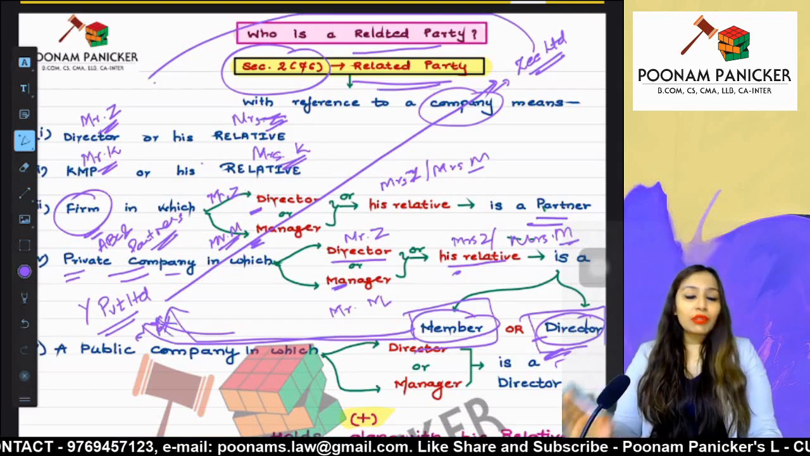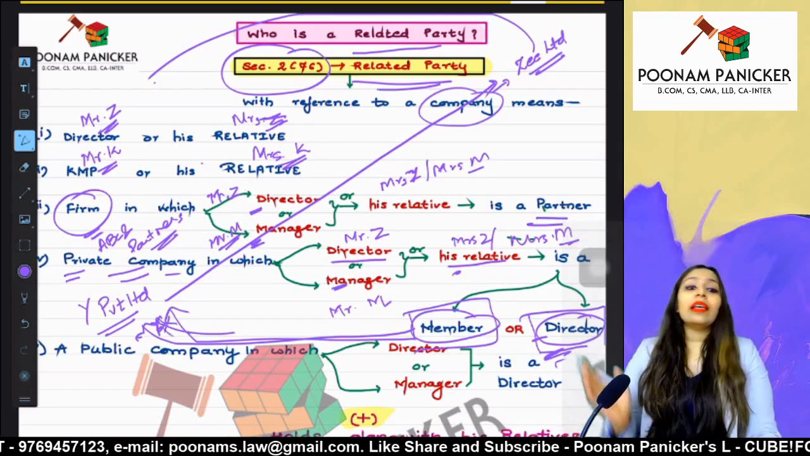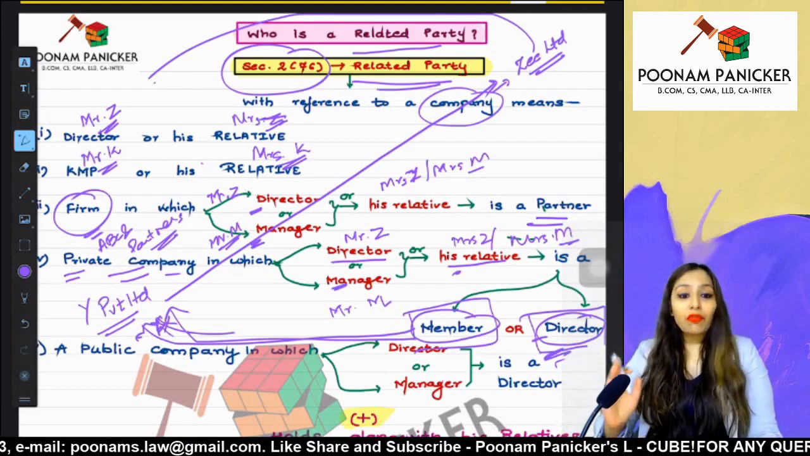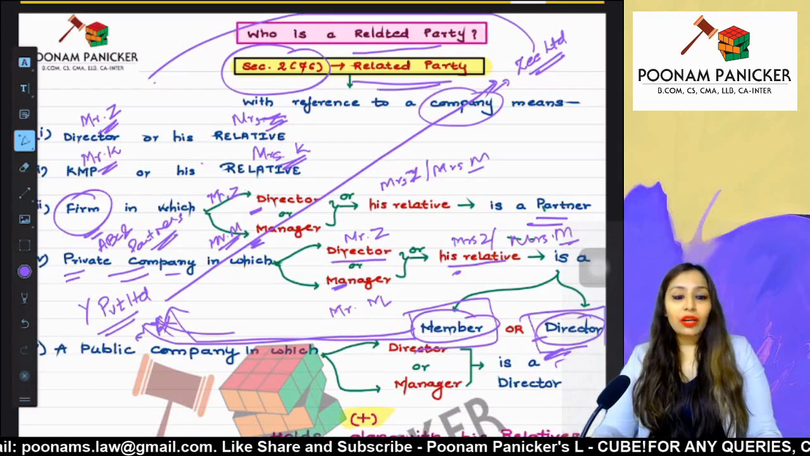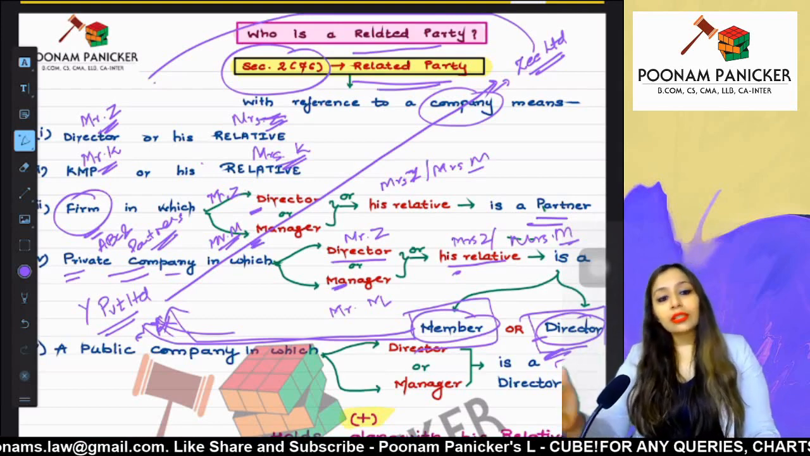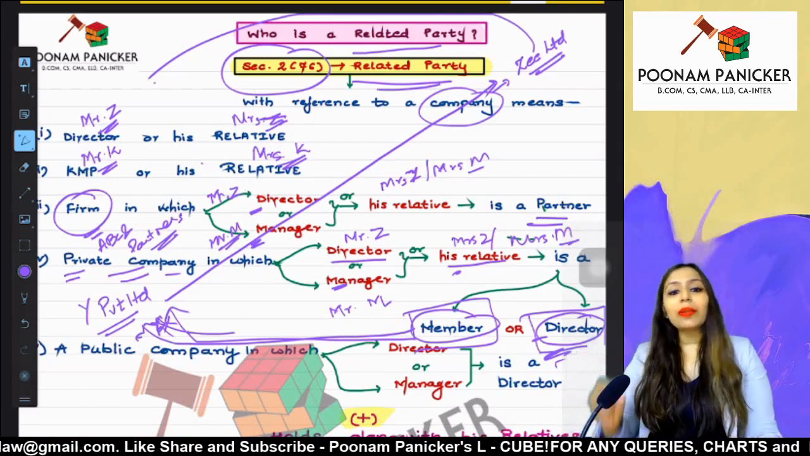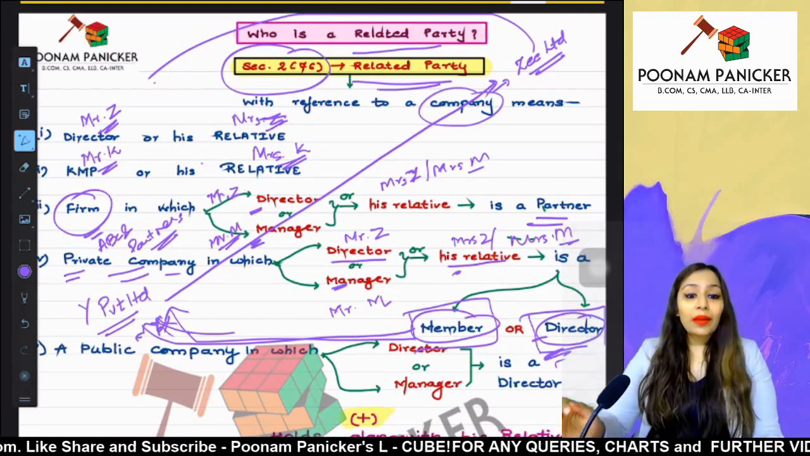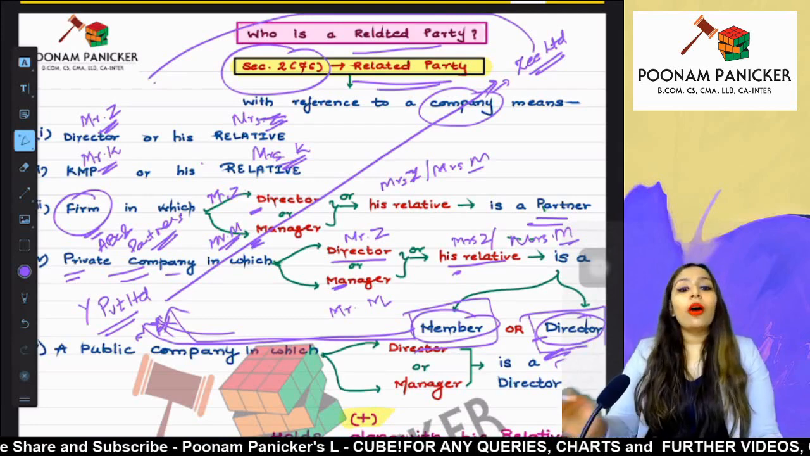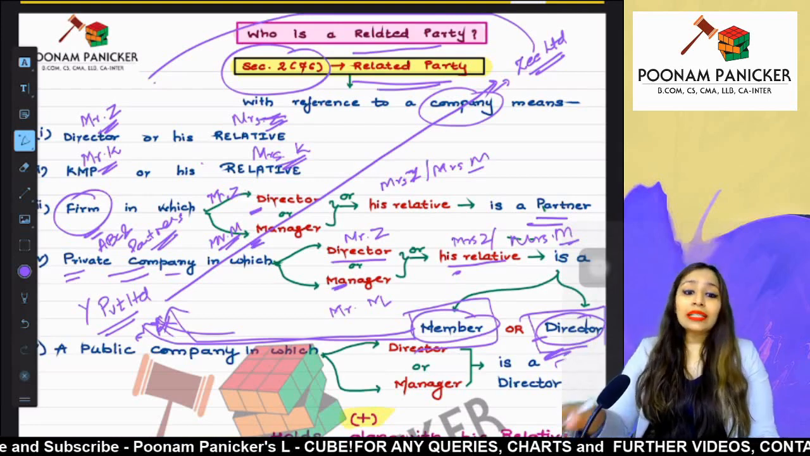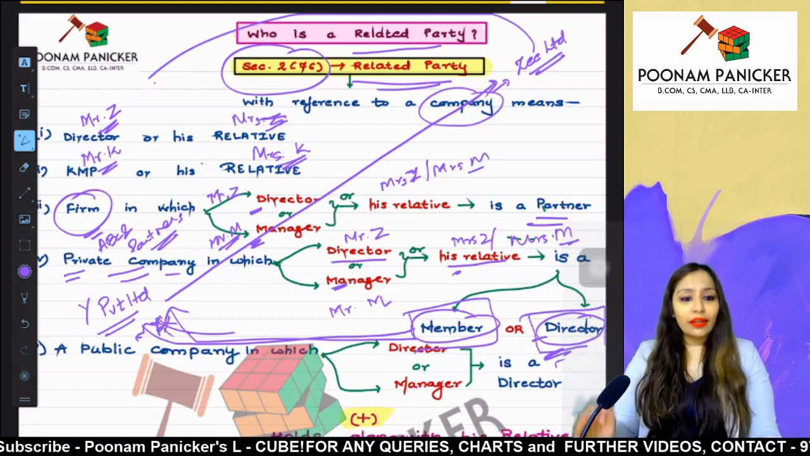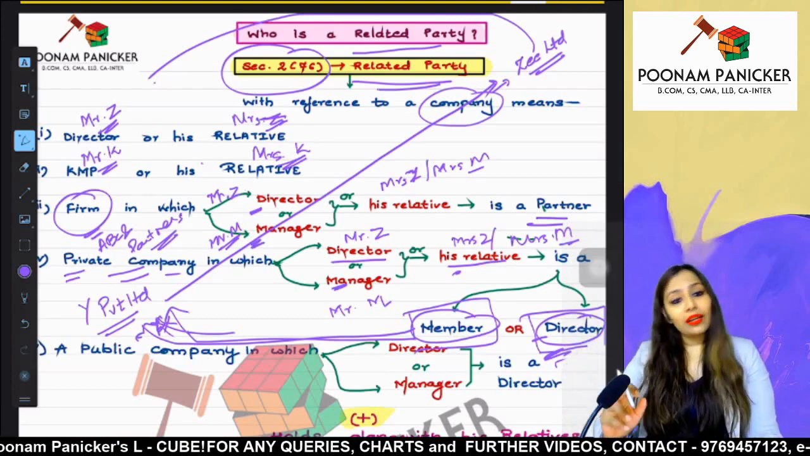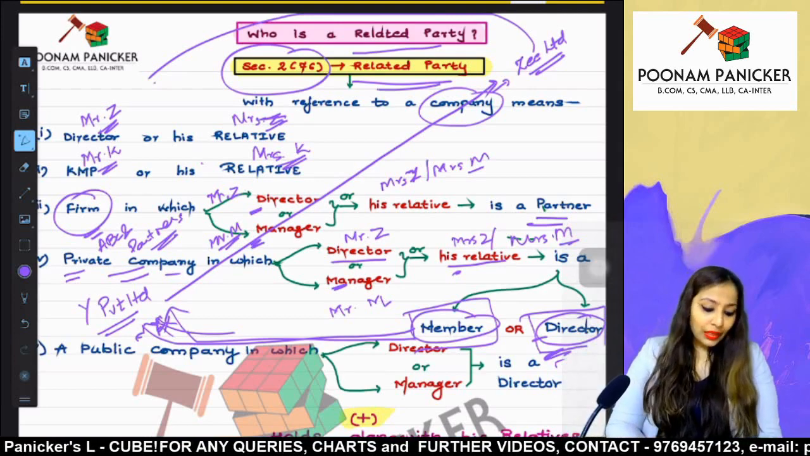So the first one which we have seen is director or his relative, KMP or his relative. Then we have seen it from the context of the firm, that is the firm in which our director or our manager or their relatives is a partner. Then the firm and our company will become related parties. Then we saw a private company. In the private company, our director or our manager or their relatives is either a member or a director. Then the private company is also becoming our related party. Okay. Now let us go ahead.